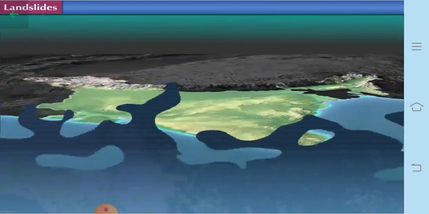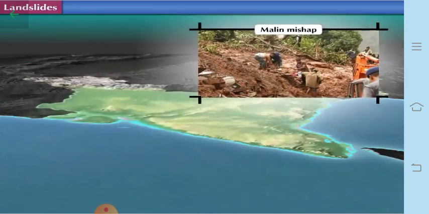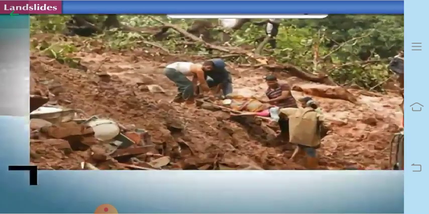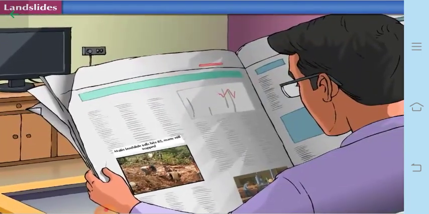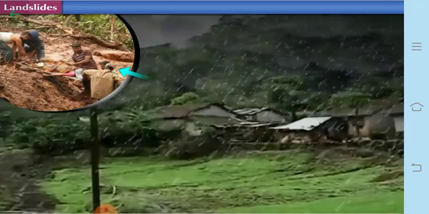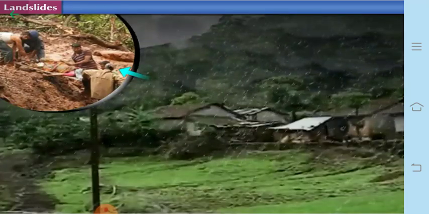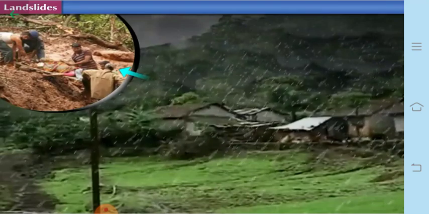We'll discuss landslides now. Okay, so landslide. You might have seen this mishap, which was called the Malin mishap, which occurred in the Pune district, and you might have also read about this mishap in the newspaper. So what were the effects? It was due to the heavy rains which occurred in that area, and so it caused a lot of devastation.